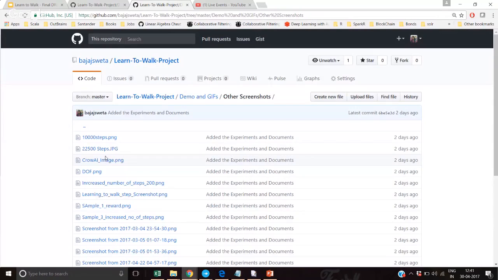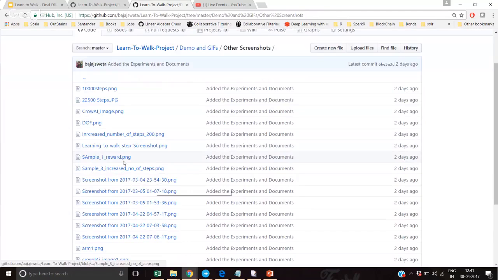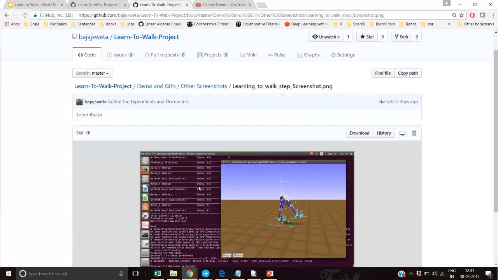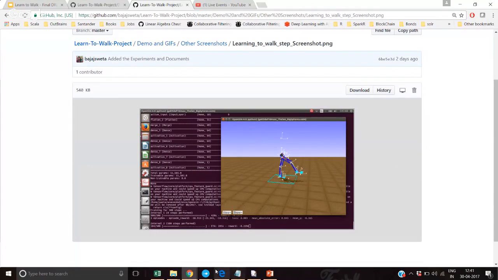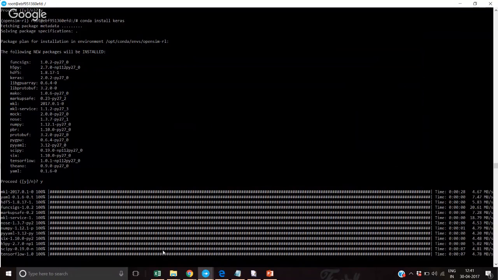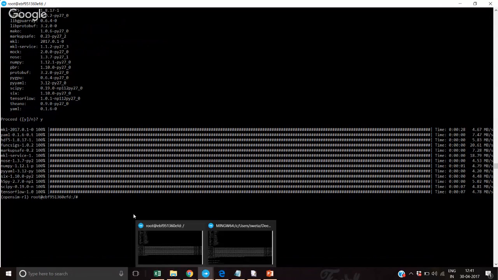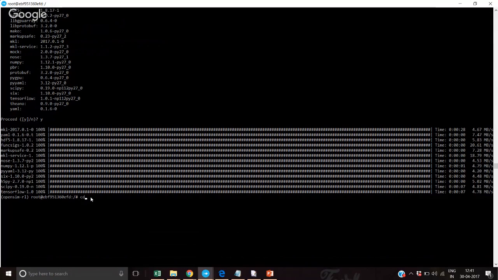So this was on 22,500 steps. So you can see the movement changes. It's trying to explore as much as possible. Okay, this is gonna take a while. Yeah, so it's done. Let's see what next. So I've stored the models in this image, and if you see the data folder and go to the OSIMRL folder, from there you can navigate to the scripts folder, and now I can see how I can train my model.